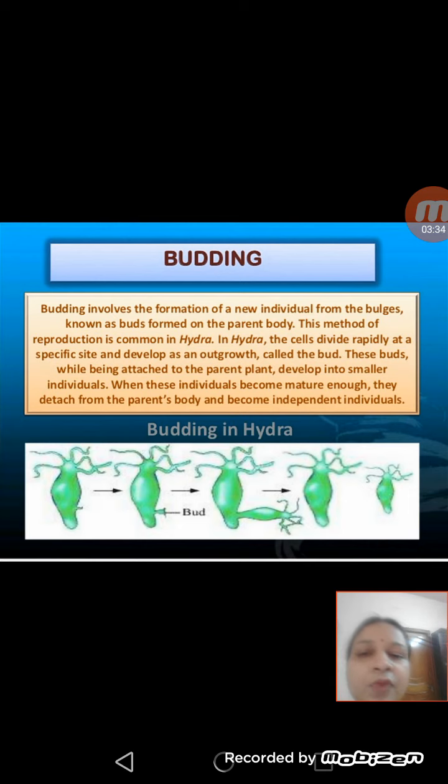So such type of reproduction in which new individuals are produced from the buds which grow from the body of the parent is called budding. Budding is also found in yeast, and after separating from the parent cell, the buds become independent organisms. So in this type of asexual reproduction, a new organism is produced from an outgrowth of the parent body, which is called a bud.